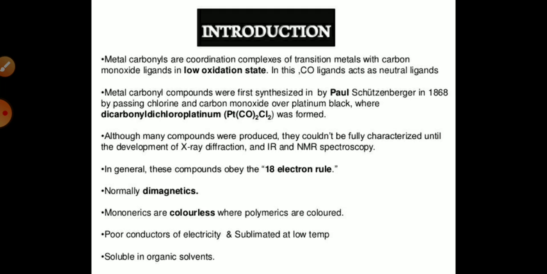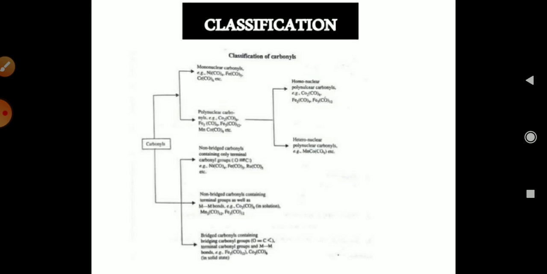In general, these compounds obey the 18 electron rule. They are normally diamagnetic in character and colorless, and they are poor conductors of electricity, and they are soluble in organic solvents. And this is the classification of carbonyl compounds.